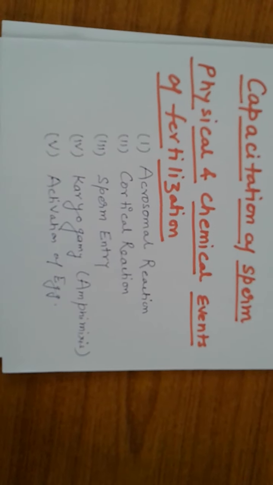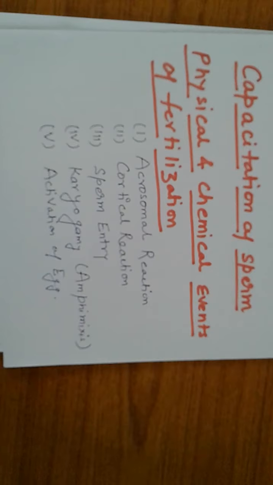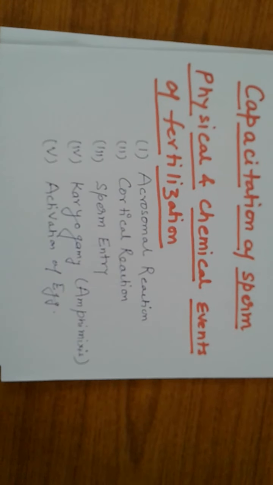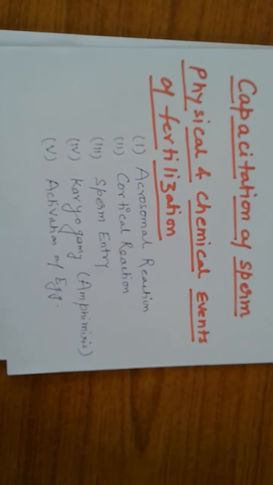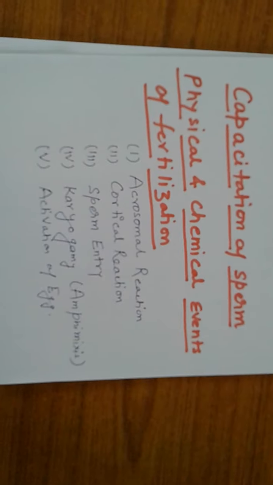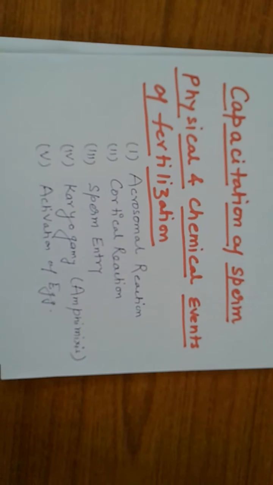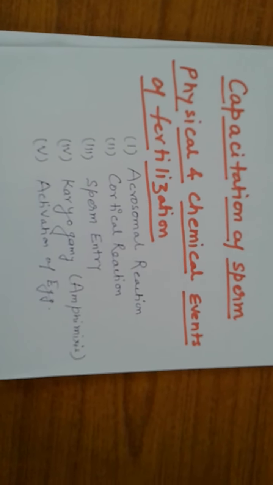Now the process of karyogamy or amphimixis takes place. Karyogamy means fusion of male and female pronuclei is called karyogamy or amphimixis. Now the haploid gametes, that is male and female gametes pronuclei, fuse and form a diploid zygote.